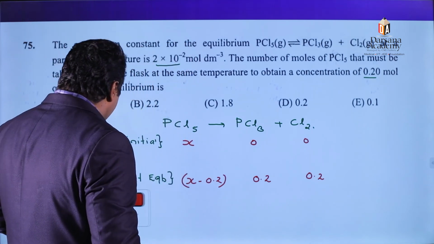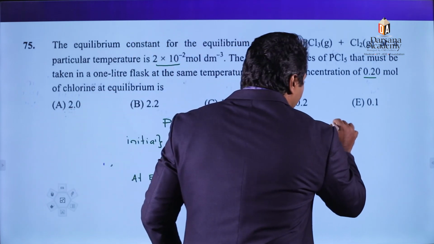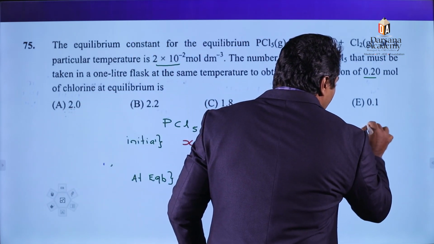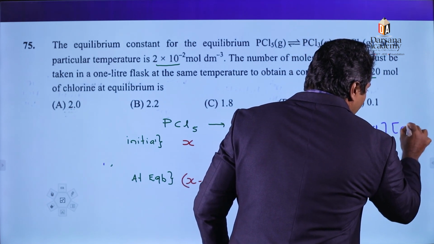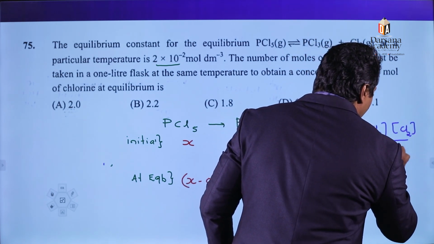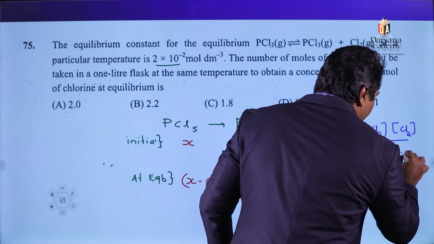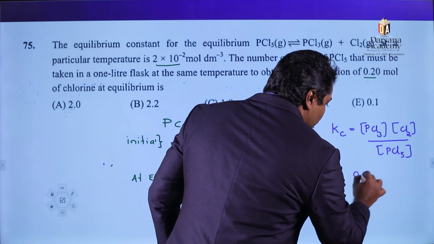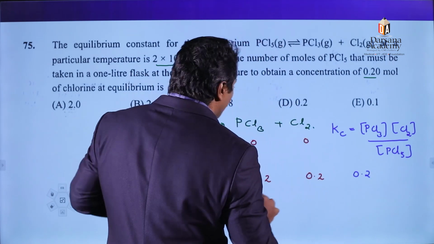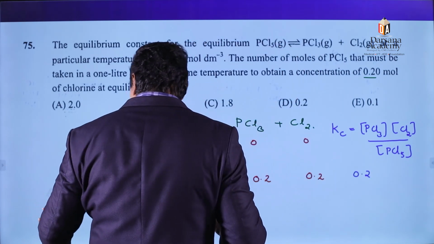Equilibrium constant Kc is equal to concentration of PCl3 into concentration of Cl2 divided by concentration of PCl5. Just substitute the value here. Equilibrium constant is given as 2 into 10 raised to minus 2.